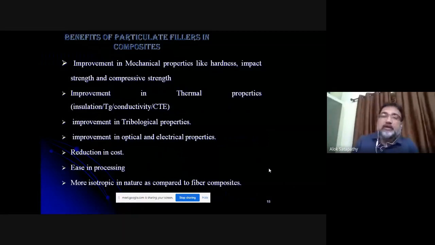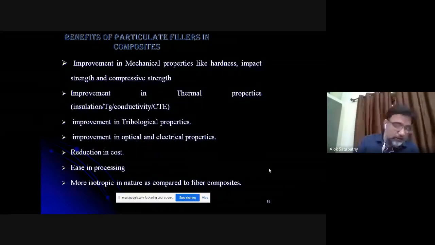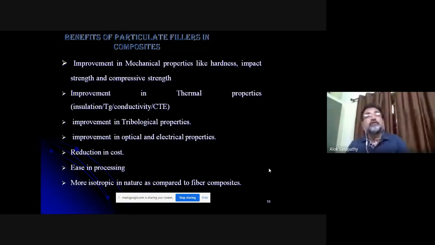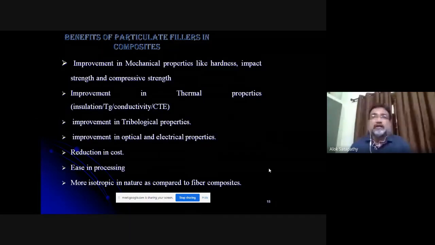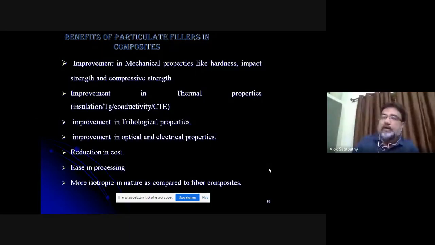I told you in the beginning that the composite can be fiber reinforced or can be particulate reinforced. Now in the particulate reinforced, you have large scale particles, microparticles, or nanoparticles as the reinforcement. And as usual, you will have your matrix. Within the matrix body, the particles will be embedded.